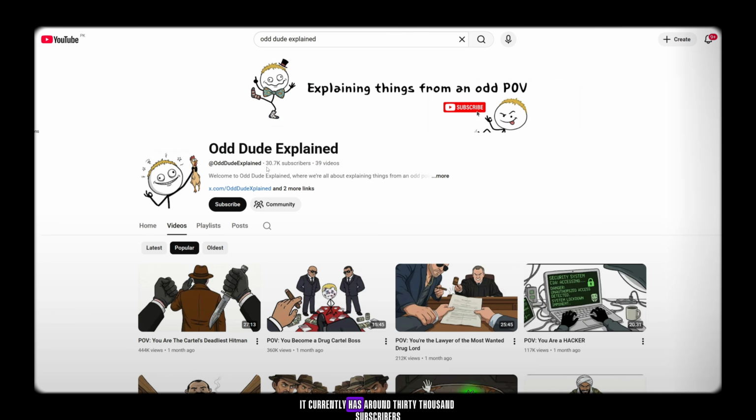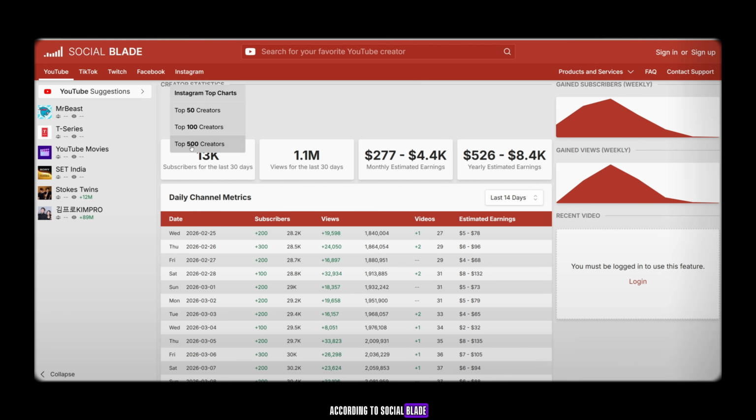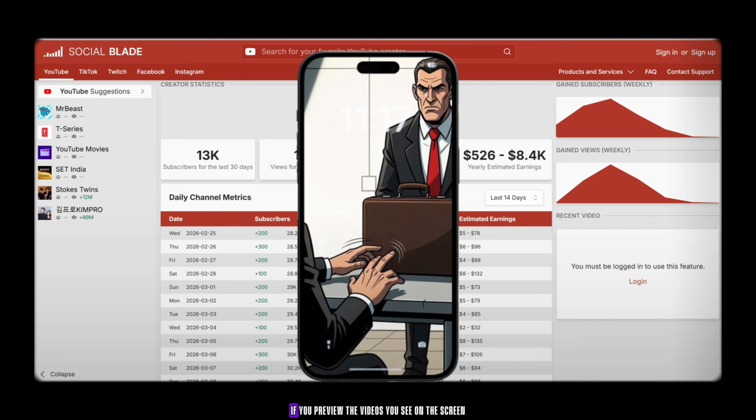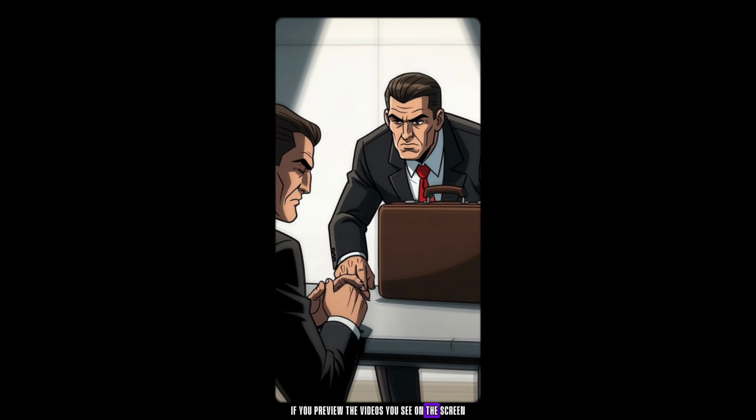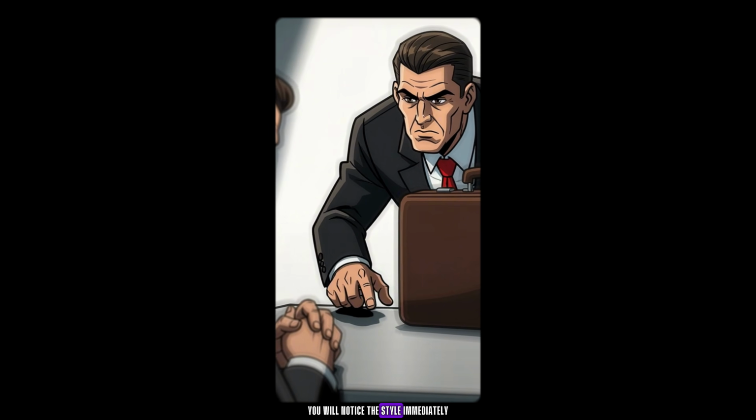It currently has around 30,000 subscribers and about 39 videos uploaded. According to Social Blade, in the last 13 days, the channel gained about 13,000 subscribers and received around 1.1 million views. If we talk about monthly income, Social Blade estimates it between 2,737 and 4.4K per month, which is honestly very impressive. If you preview the videos you see on the screen, you will notice the style immediately.